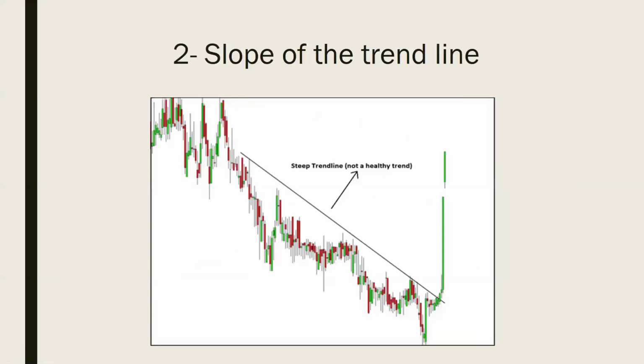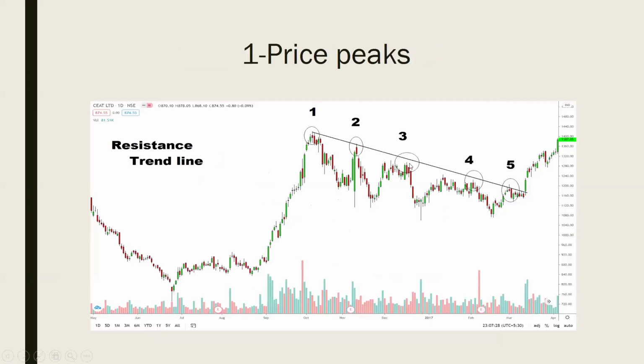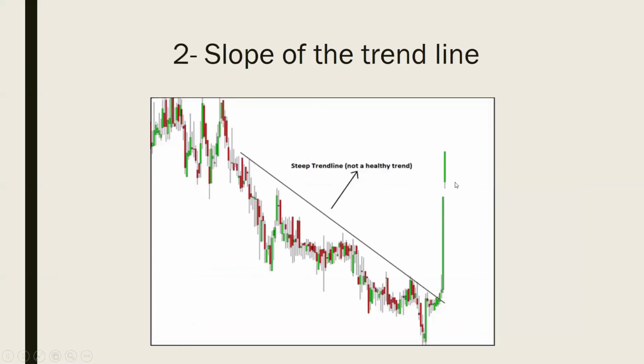Then the slope of the trend line. The slope of the trend line is very important, and the slope should be less than 45 degrees because that indicates a healthy sign of a trend. If the slope is very high, it indicates the trend is not very healthy. In this case, the slope is almost equal to or greater than 45 degrees, so this is not a healthy sign of a trend. You should always look for a healthy sign of a trend. In the previous example, this is a healthy sign of a trend, so this angle is less than 45 degrees.